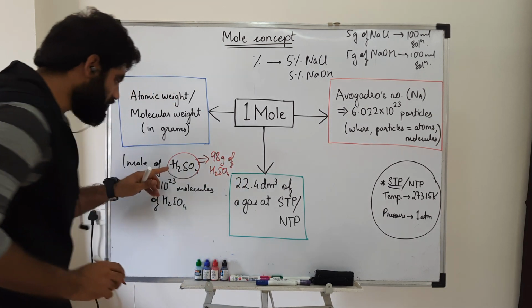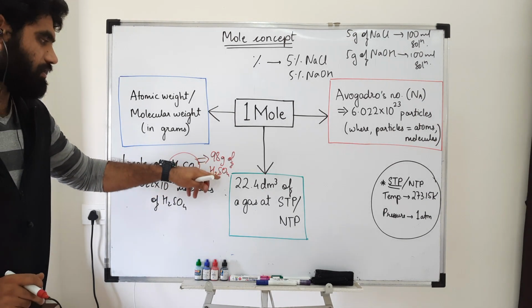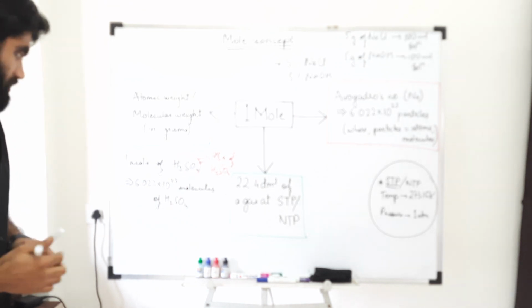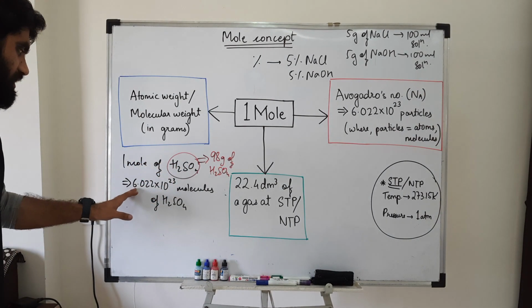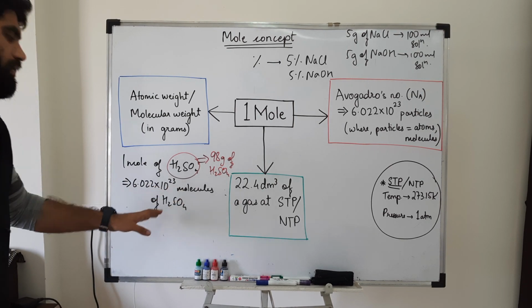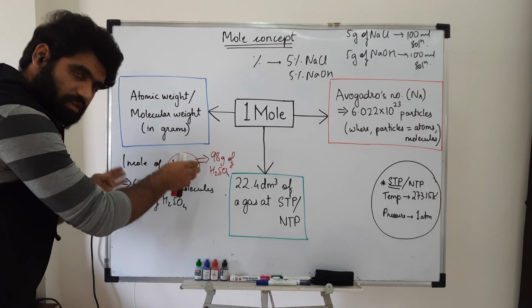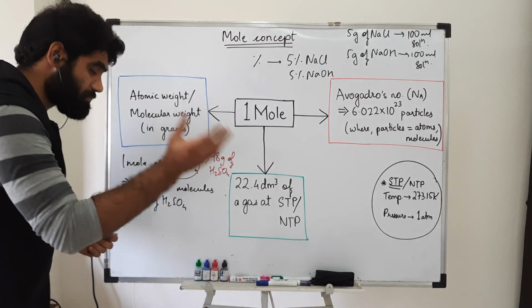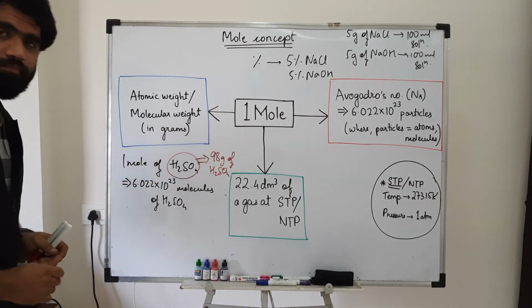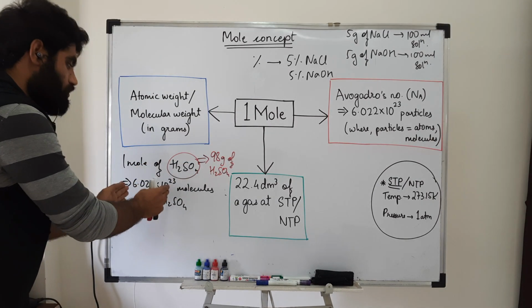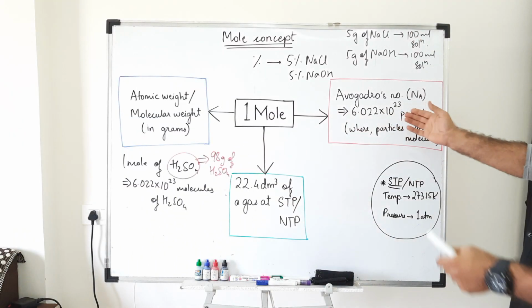Why 98 grams? Because if we add up and find the molecular weight of H2SO4, it is equivalent to 98 grams. So 98 grams of H2SO4 will contain 6.02 × 10^23 molecules of H2SO4. On this basis we can say that the molecular weight in grams of a substance contains 6.02 × 10^23 molecules. You can see I am repeating the same point again and again: 6.02 × 10^23 particles.